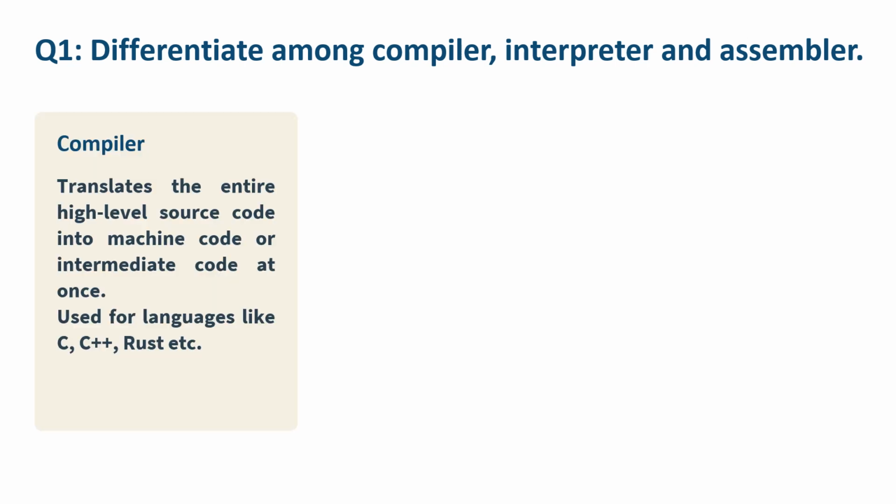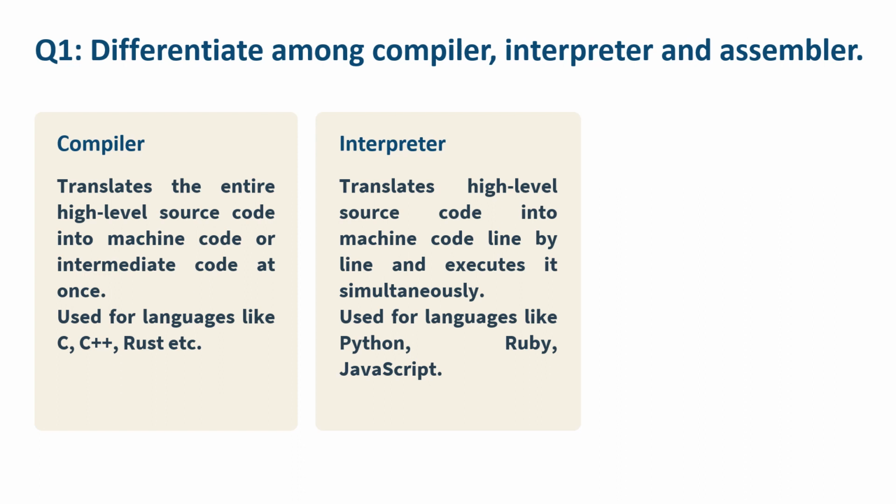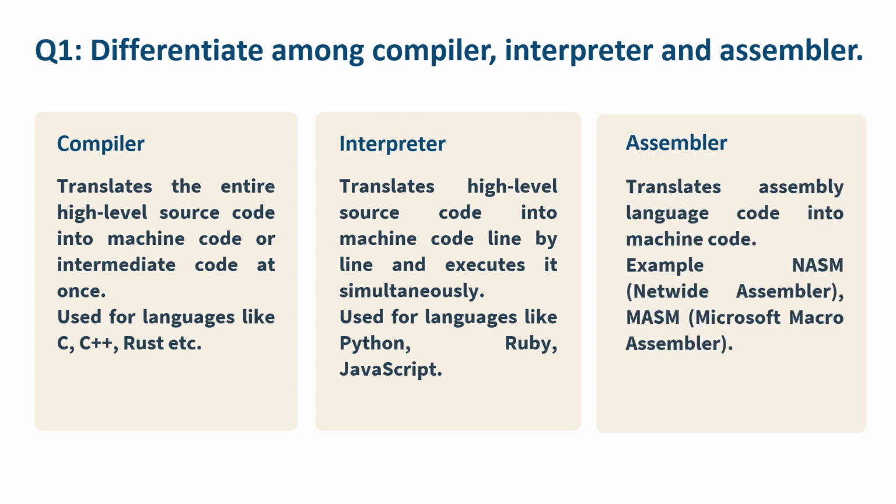Compiler translates the entire high-level source code into machine code or intermediate code at once. Used for languages like C, C++, Rust, etc. Interpreter translates high-level source code into machine code line by line and executes it simultaneously. Used for languages like Python, Ruby, JavaScript. Assembler translates assembly language code into machine code. Example: NASM, NetWide Assembler, MASM, Microsoft Macro Assembler.